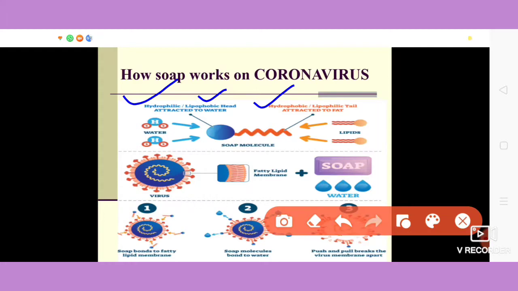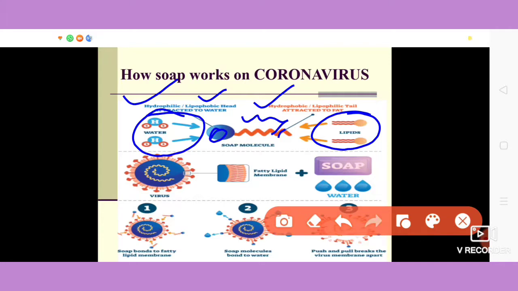Water is polar in nature, therefore this head of the soap is attracted towards water, whereas this tail is hydrophobic or lipophilic in nature, therefore it gets attracted towards the lipids. Now what are lipids and where are they found?